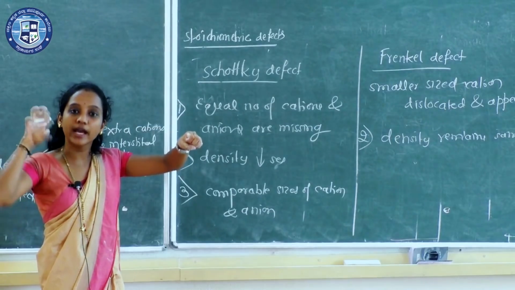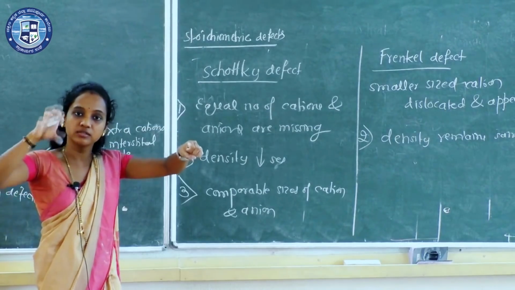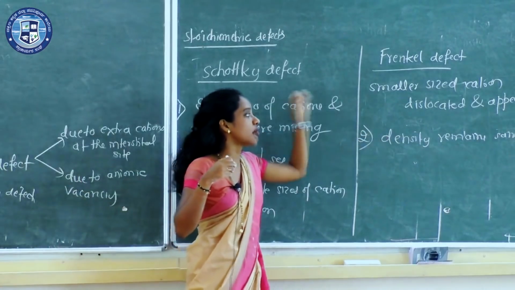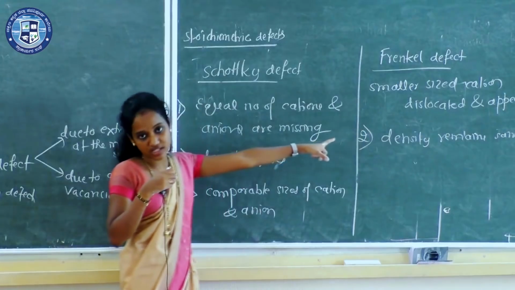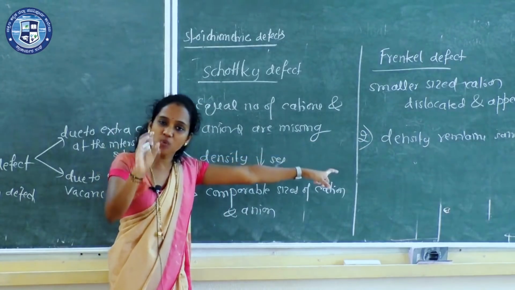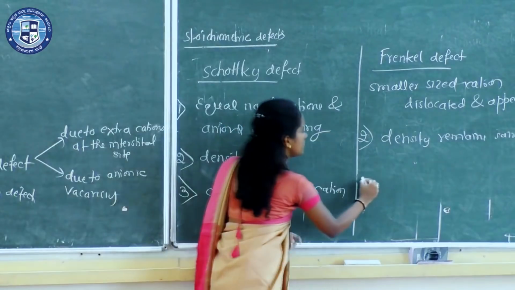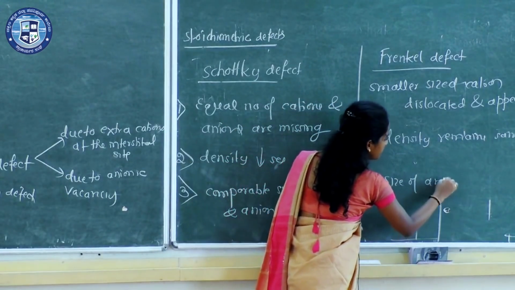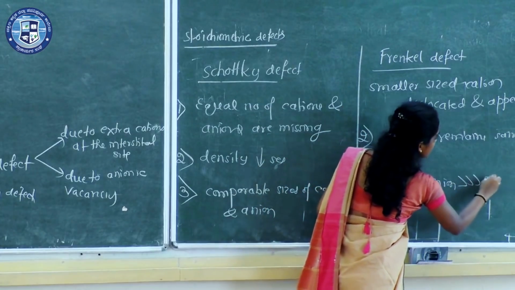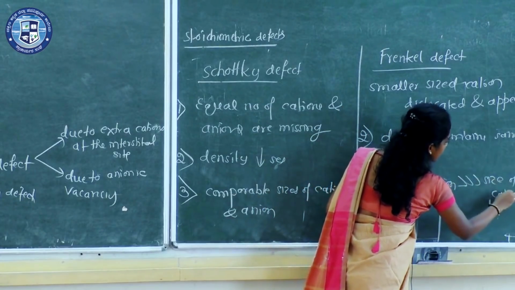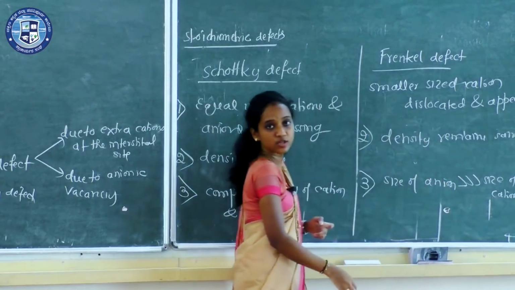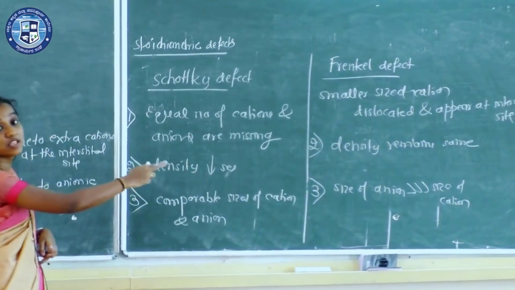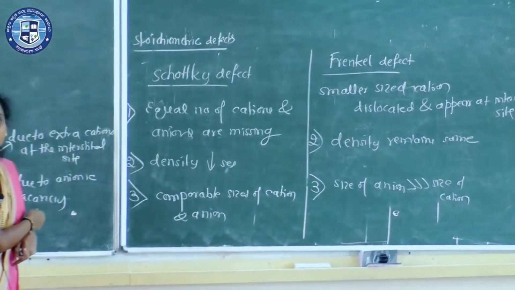So in order to occupy the void, the empty space, it is such a small gap, right? In order to occupy the interstitial site, the size of the cation must be small. That means here we can write: size of anion is greater than size of cation. Yes or no? Because in Frenkel defect the size of the cation is always smaller than that of the anion.